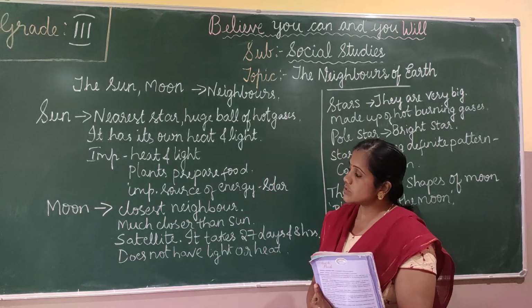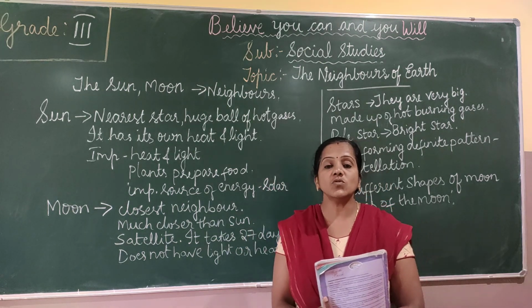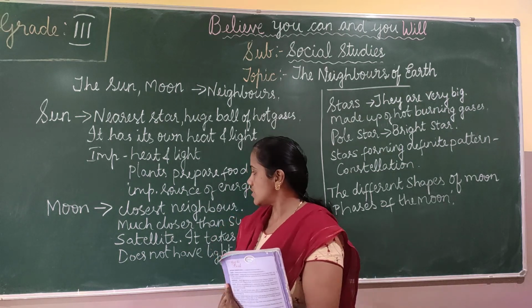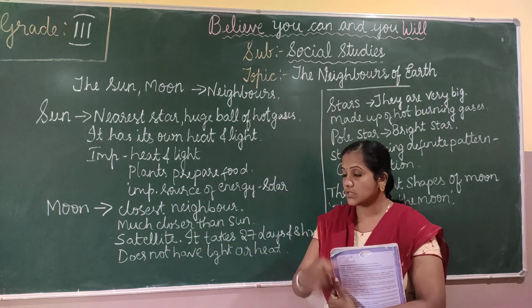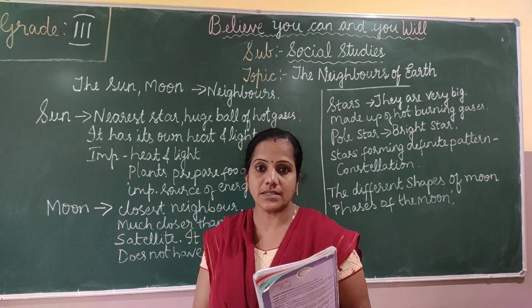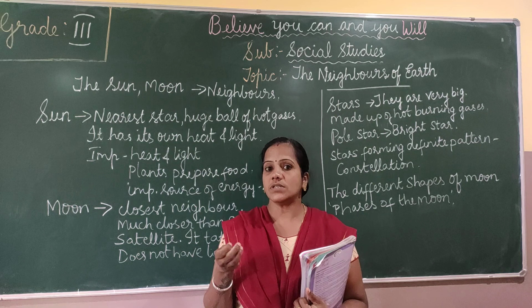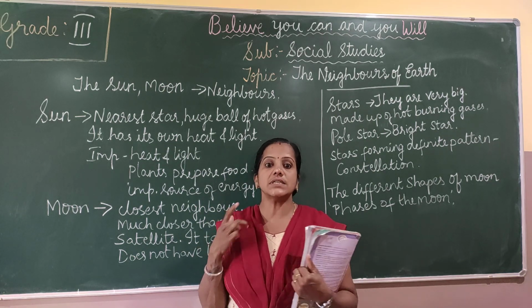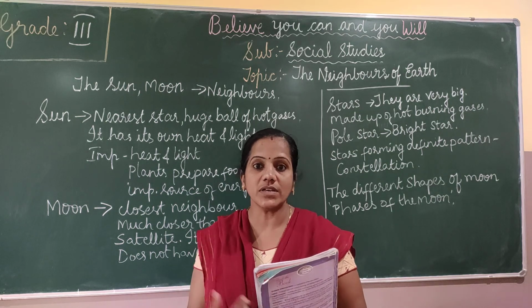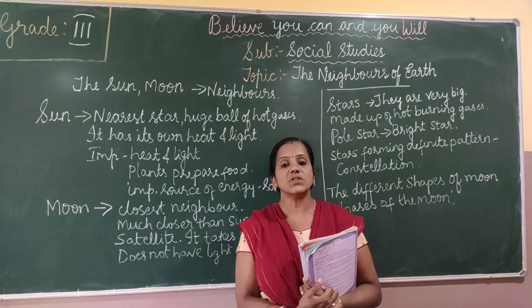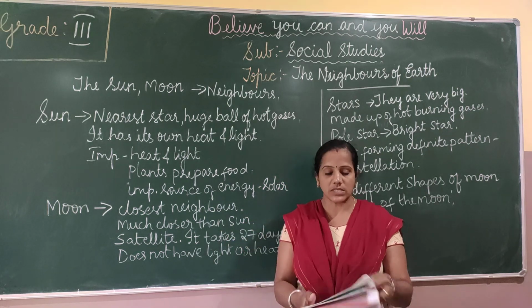So next we'll move to the moon. So the moon is the closest neighbor to the earth. Okay, so the moon is the closest neighbor to the earth, and this moon is much closer than the sun. Okay, the moon is much closer than the sun. But it looks like both the sun and moon are of the same shape, is it? But because the moon is closest to the earth.